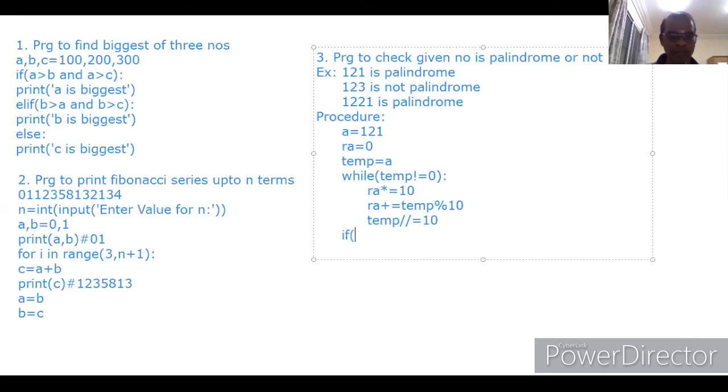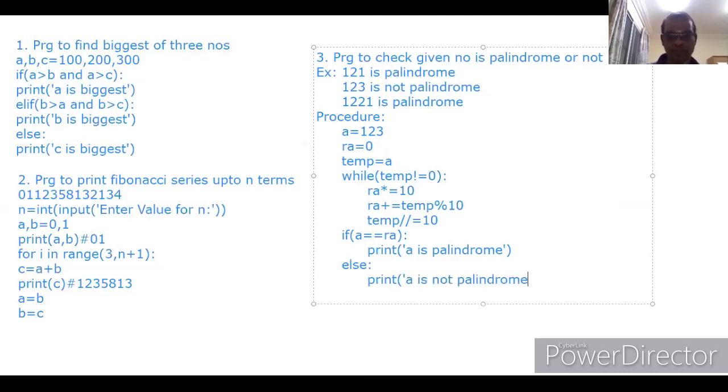Now we have to check: if A equal to RA, print A is palindrome. That's all. What will happen, sir, if it contains 123? By reversing, RA will be 321. So here A is 123, RA will be 321. This condition becomes false. Then else, print A is not palindrome. So like this we get the display.